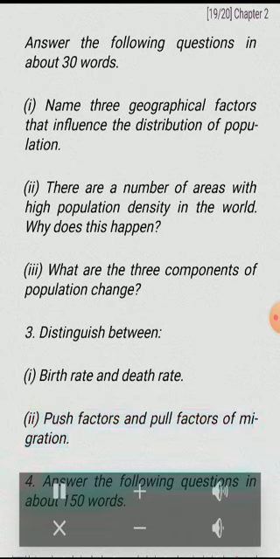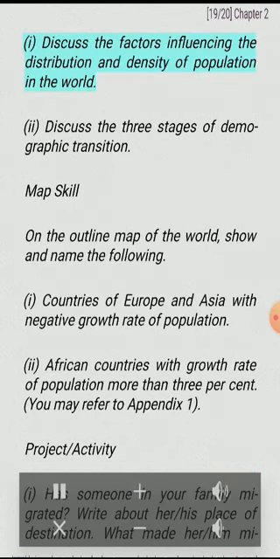4. Answer the following questions in about 150 words. I. Discuss the factors influencing the distribution and density of population in the world. II. Discuss the 3 stages of demographic transition. Map skill. On the outline map of the world, show and name the following. I. Countries of Europe and Asia with negative growth rate of population. II. African countries with growth more than 3%. You may refer to Appendix 1.